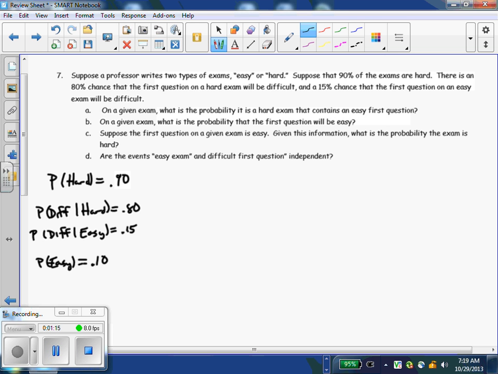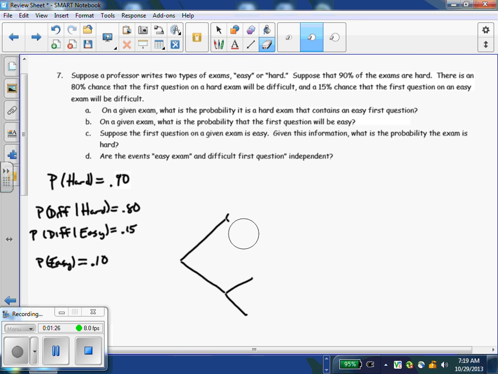So the fact that I'm being given conditional probabilities, this should lead me directly down the road of setting up a tree. All right. So here are the two scenarios. We got difficult question and then difficult test or hard test. So the first split, as you can see from the beginning, the question level is based on the difficulty of the test. So hard versus a not hard test. And then we're going to go difficult question, not a difficult question, not a difficult first question, I should say.